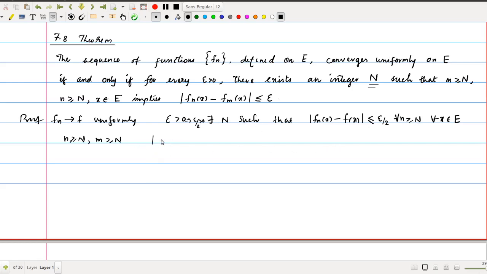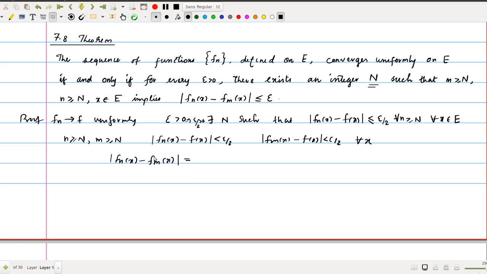If that is the case, then we can write modulus Fn of x minus f of x less than epsilon by 2, and Fm of x minus f of x is also less than epsilon by 2, because both n and m are greater than or equal to N. Okay, so this is true for all x. Now we prove Fn of x minus Fm of x can be made less than epsilon.